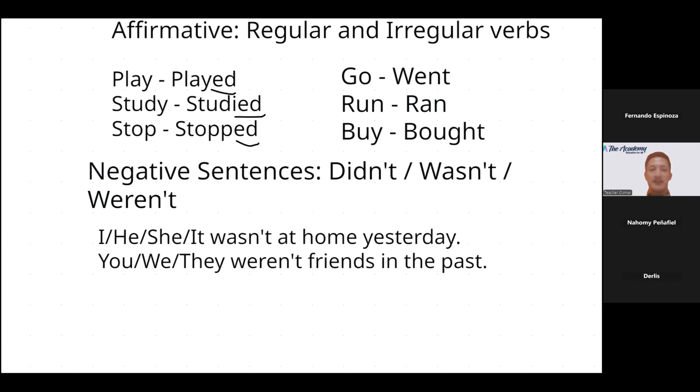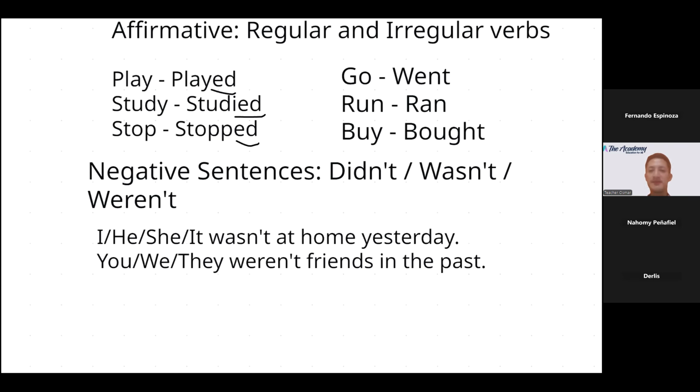Y para los demás verbos, for the rest of the verbs, you tell me, ¿qué es lo que tenemos que hacer? What do we have to do in those cases? For the rest of the verbs, remember, it is really important to identify the auxiliary didn't.